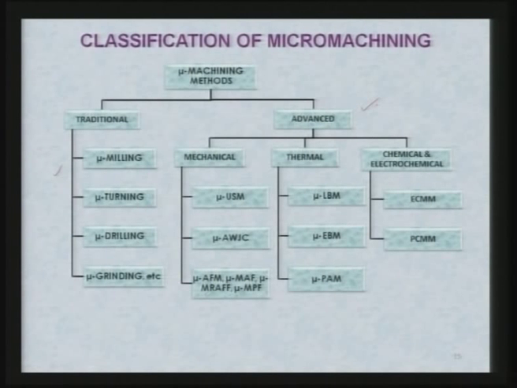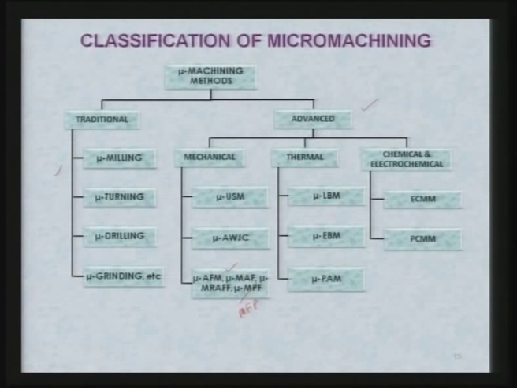Mechanical type advanced micro machining processes include ultrasonic micro machining, abrasive water jet micro cutting, micro abrasive flow finishing, micro magnetic abrasive finishing, micro magnetorheological abrasive flow finishing, micro magnetic float polishing, and this is MFP, not MPF.